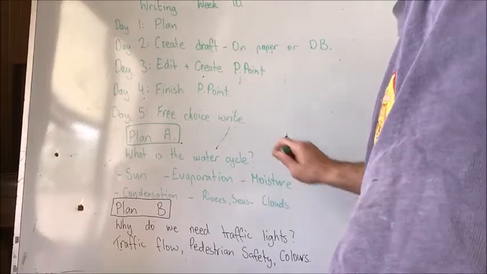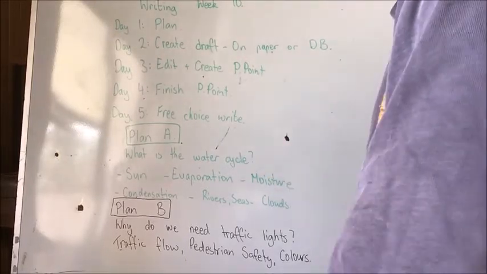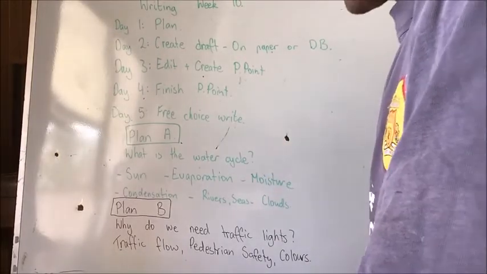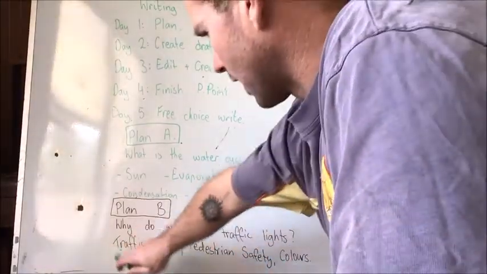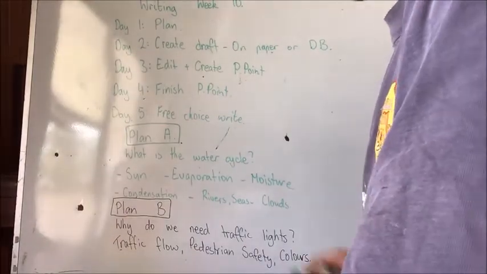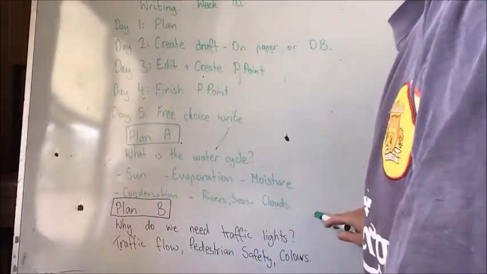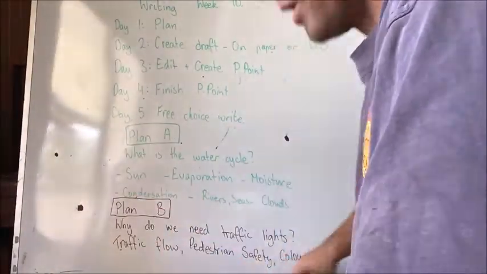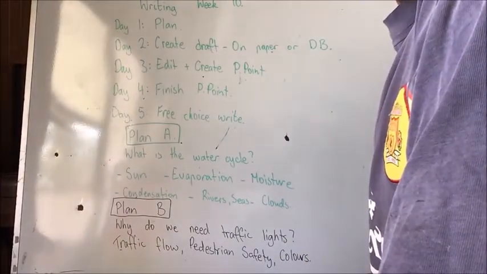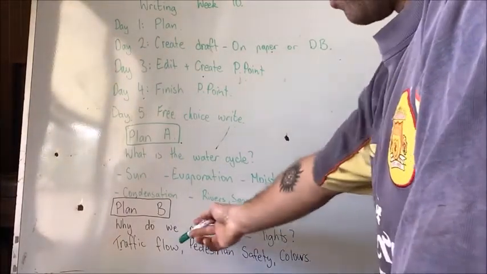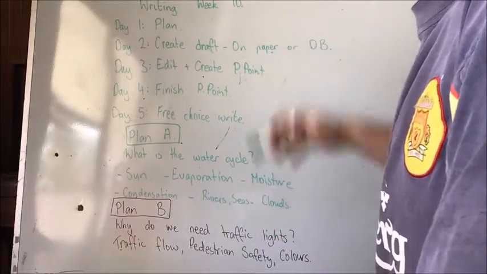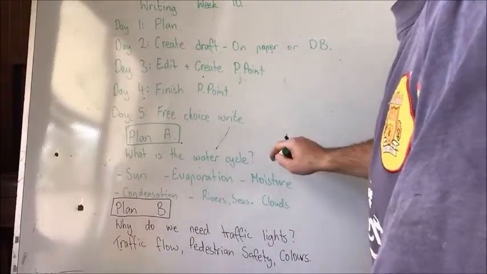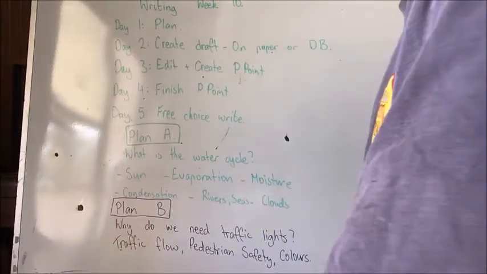So in your plan, it needs to state what your question is. What are you going to explain? Then you need to do what parts of it are you going to explain. What is the process? So this one here, there's a process. So there's steps. This one here is just identifying the need of why we need them. So it can be whatever it needs. But if you're doing a process, it needs to have the exact process. Okay? So that's what you're going to do on day 1.